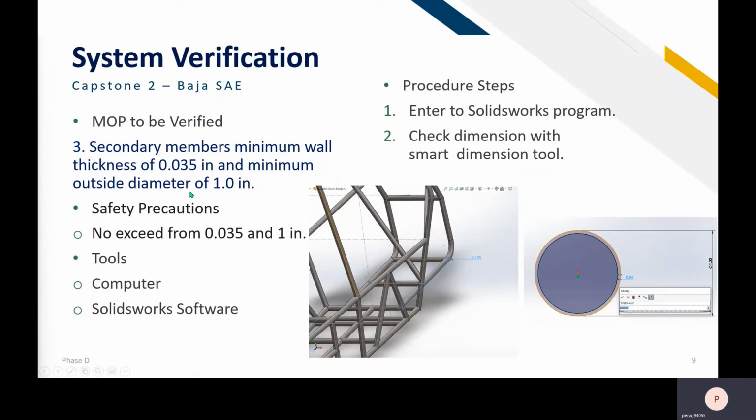Hello, my name is Antonio Peña and I continue the system verification for the chassis. MOP to verify: secondary member minimum wall thickness of 0.035 inches and minimum outside diameter of 1 inch. Safety precaution: do not go below 0.035 and 1 inch. Tools: computer and SolidWorks software. Procedure steps: enter the SolidWorks program and check the dimension with the Smart Dimension tool.